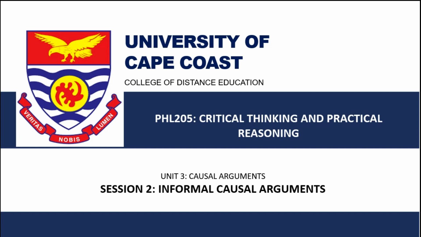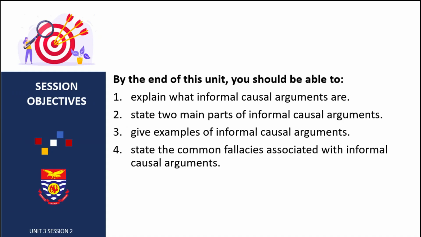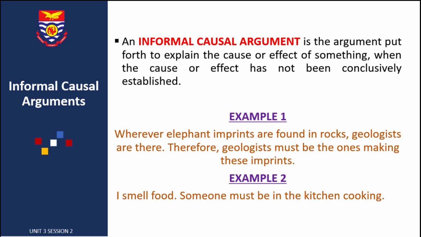Today, we're still on Unit 3 and looking at Session 2, which is titled Informal Causal Arguments. The aim of this session is to explain what informal causal arguments are, state two main parts of informal causal arguments, give examples of informal causal arguments, and state the common fallacies associated with informal causal arguments. What is an informal causal argument?